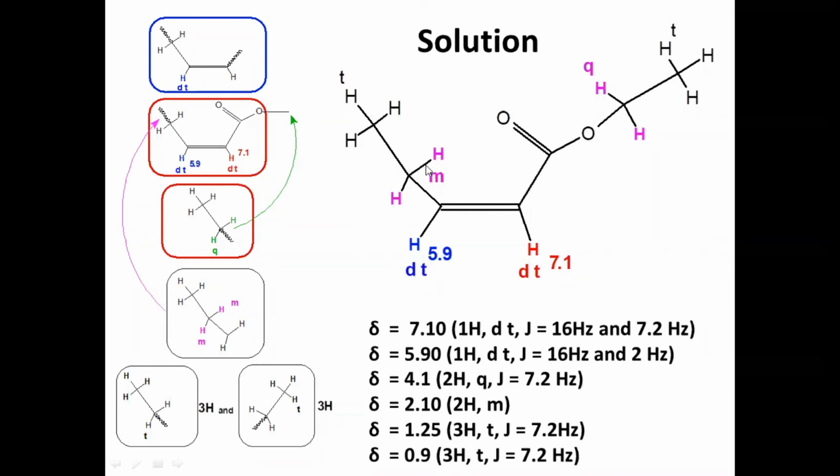Why multiplet? On one side 1 proton is there, on the other side 3 protons are there. Due to the interaction of this, the doublet of quartet, only in the form of a multiplet we are writing. Okay, this is the second model. With the NMR data itself, we have predicted this structure.